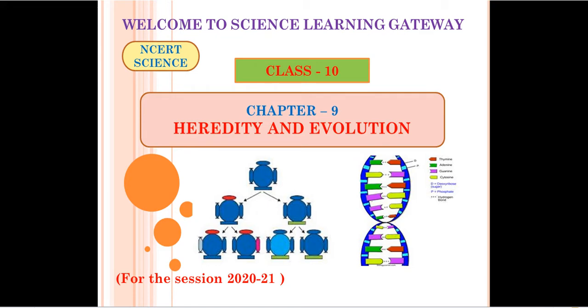So today we are going to continue with the same chapter of class 10th science, that is chapter number 9. The name of the chapter is Heredity and Evolution. I have already uploaded this chapter's first part, that is part 1, in which I covered the heredity topic, and today we are going to discuss evolution. This will be part 2 of this chapter, and in this tutorial we will learn about evolution.